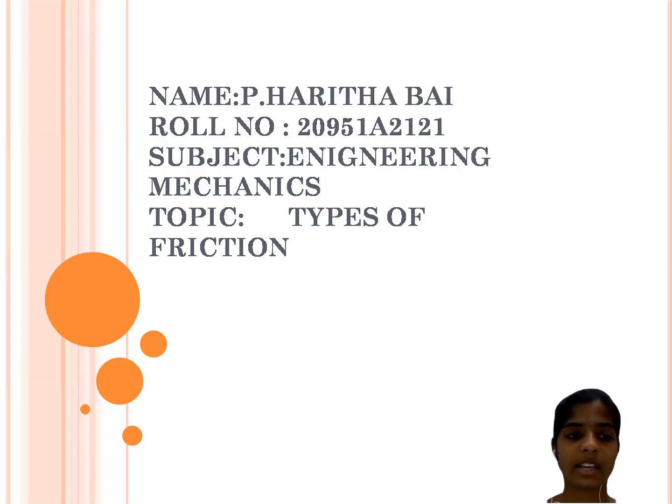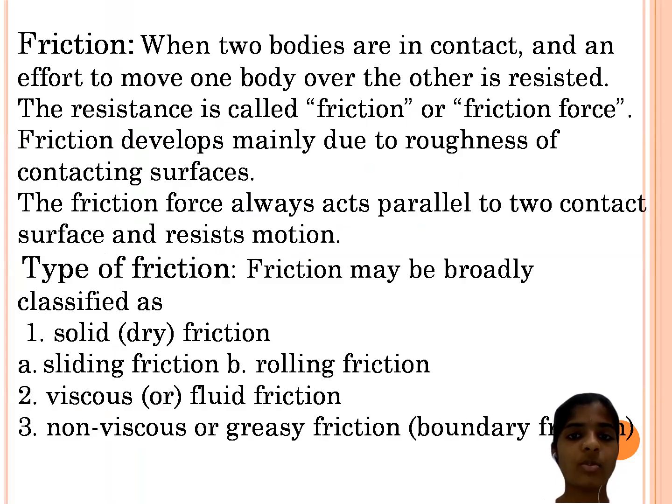Subject: engineering mechanics, and my topic is types of friction. Friction: when two bodies are in contact and an effort to move one body over the other is resisted, the resistance is called friction or frictional force. Friction develops mainly due to the roughness of contacting surfaces. The friction force always acts parallel to the two contact surfaces and resists motion.